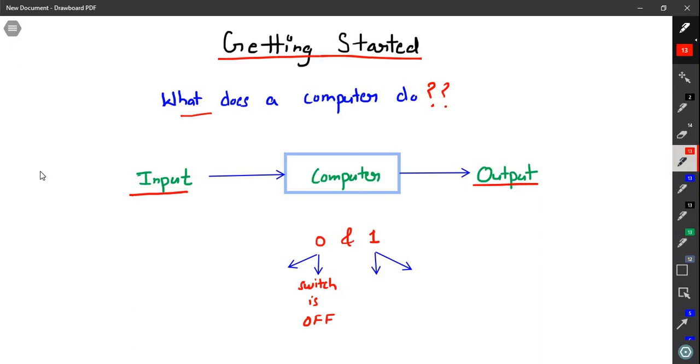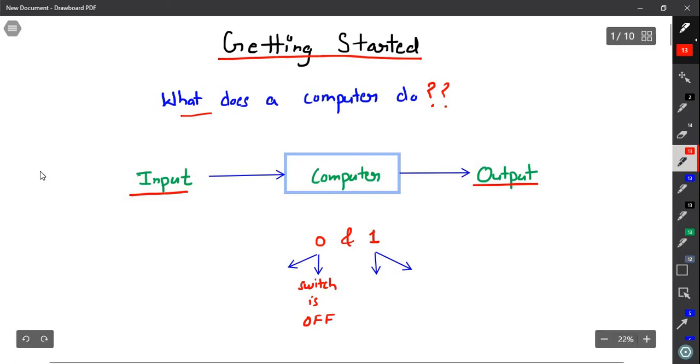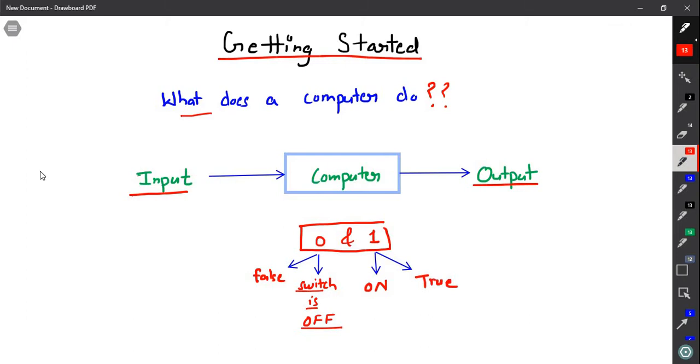But there is a problem with the computer. It is an electronic machine and it doesn't understand English. It only understands binary, and binary is basically 0 and 1. 0 means you can say my switch is off, and 1 means my switch is on. In other words, 0 means false and 1 means true. So if you want to communicate directly to a computer, you need to talk in binary. So first of all, let us discuss what is binary.